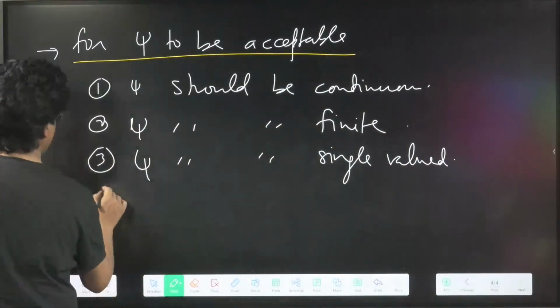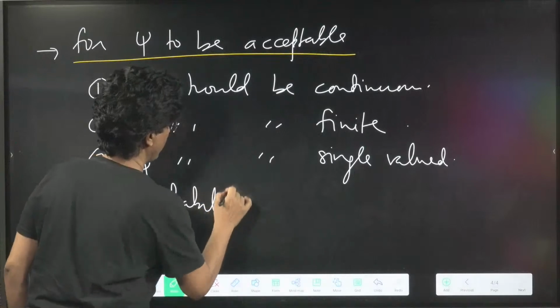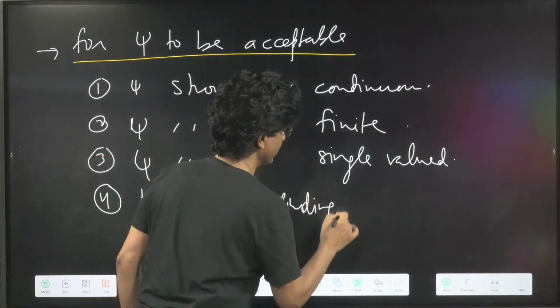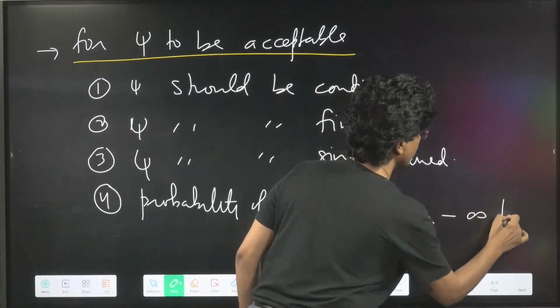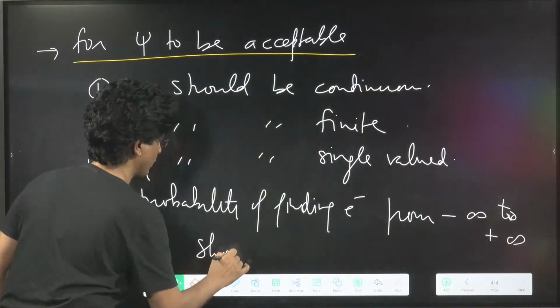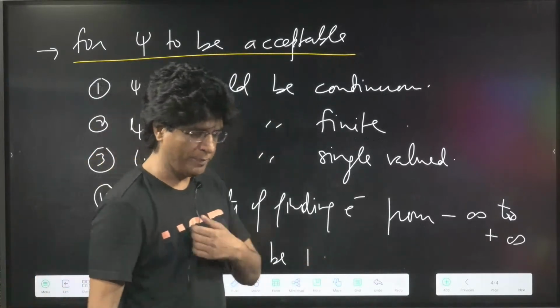And the fourth one is that the probability of finding the electron from minus infinity to plus infinity should be 1. What is the meaning of the fourth statement?